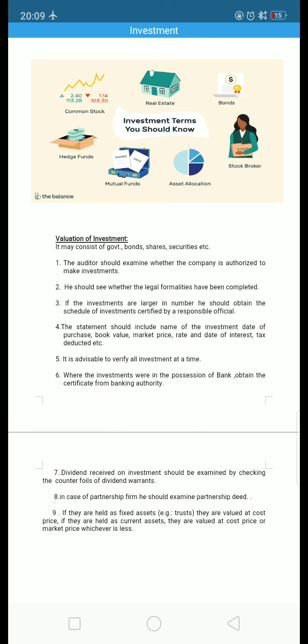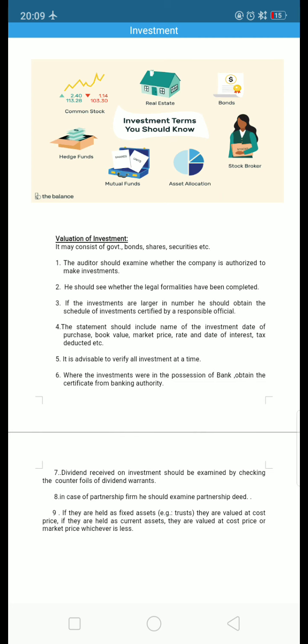First, the auditor should examine whether the company is authorized to make the investment or not. If the company has the legal right to make the investment, they can invest and take the returns. For example, if a person wants to start a business, even though he has the capital in hand, he needs to follow some regulations. He needs to obtain a license from the respective authority, follow the business act, and pay tax to the government, etc.